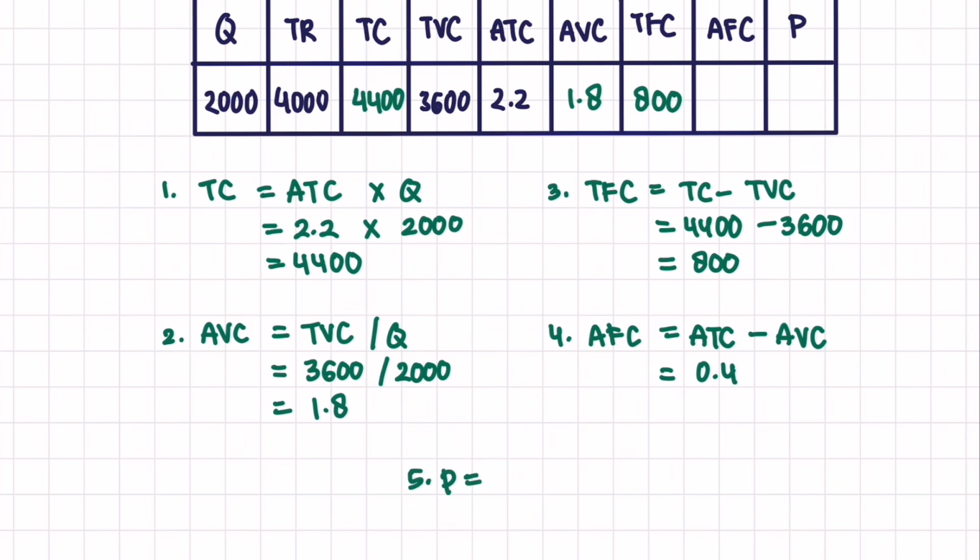The last one, or the fifth one, is price. We can find the price in several ways, but to make it simple, we can just find the price by dividing our total revenue by the quantity. So it's 4,000 divided by 2,000, and we get 2 for the price.